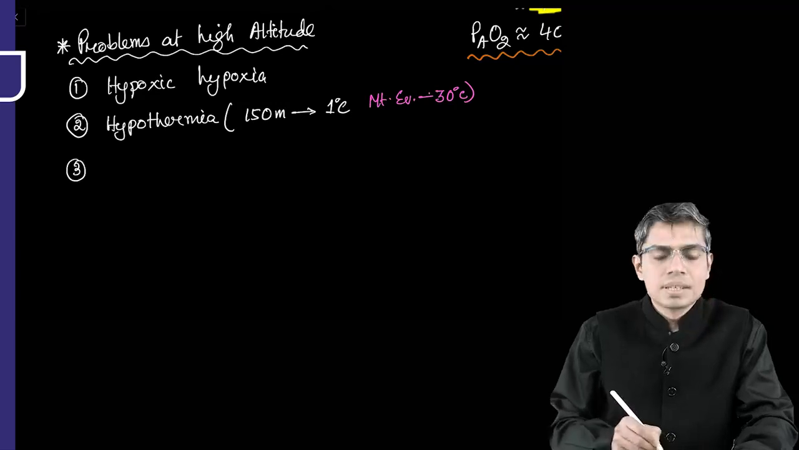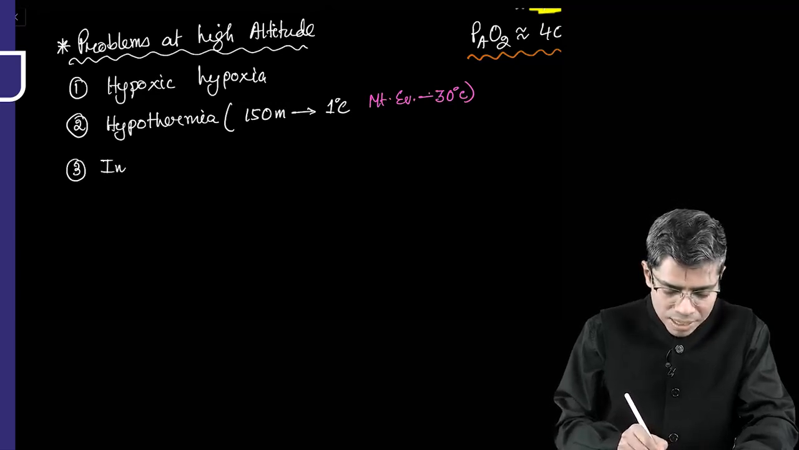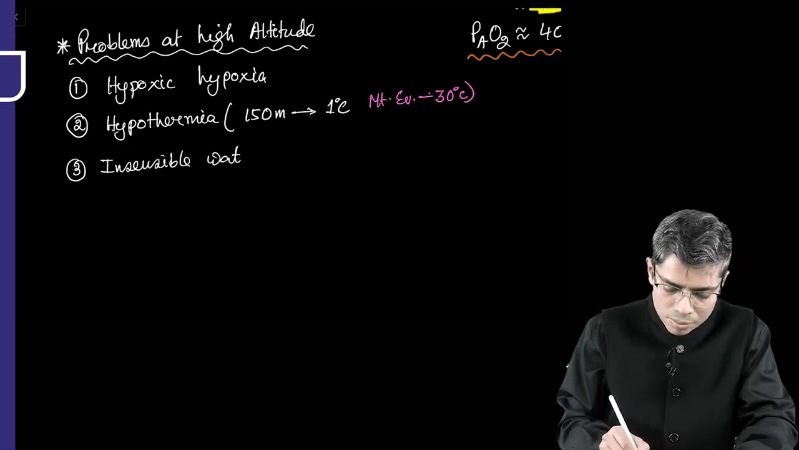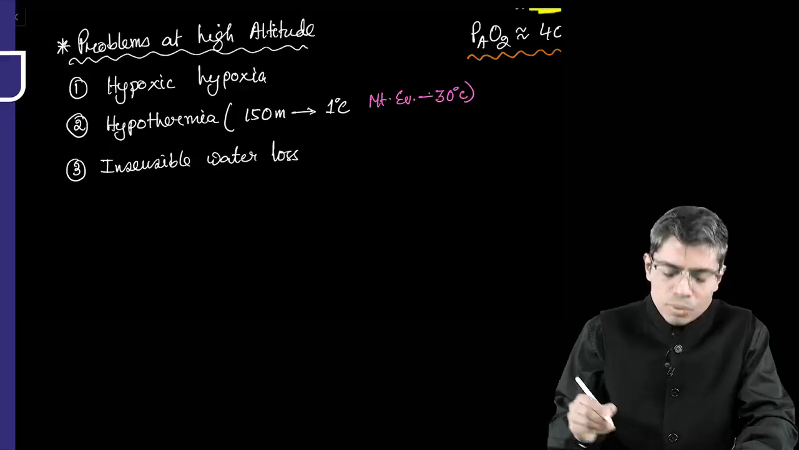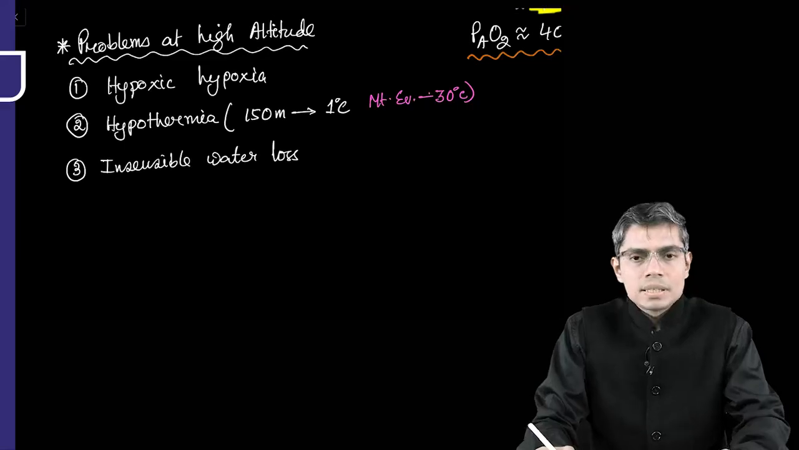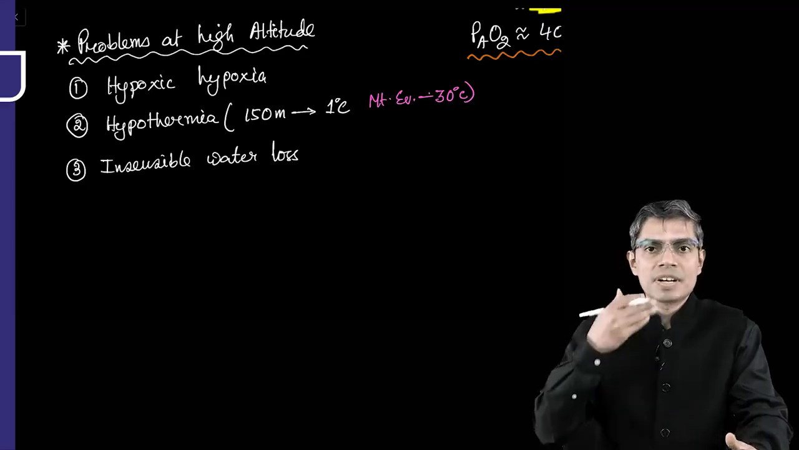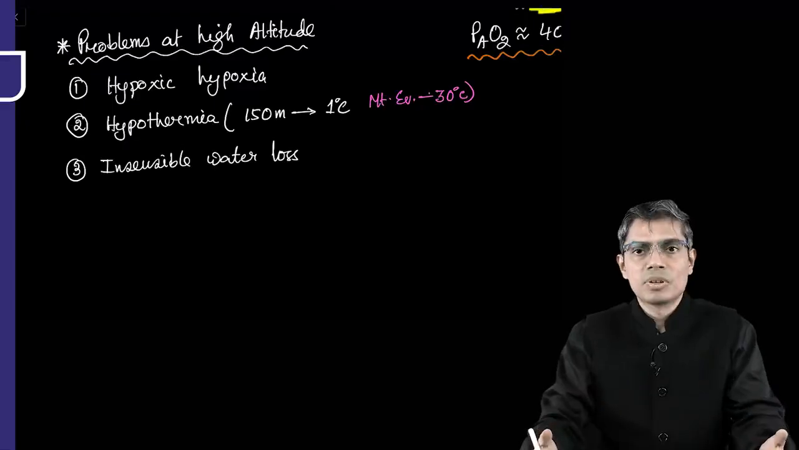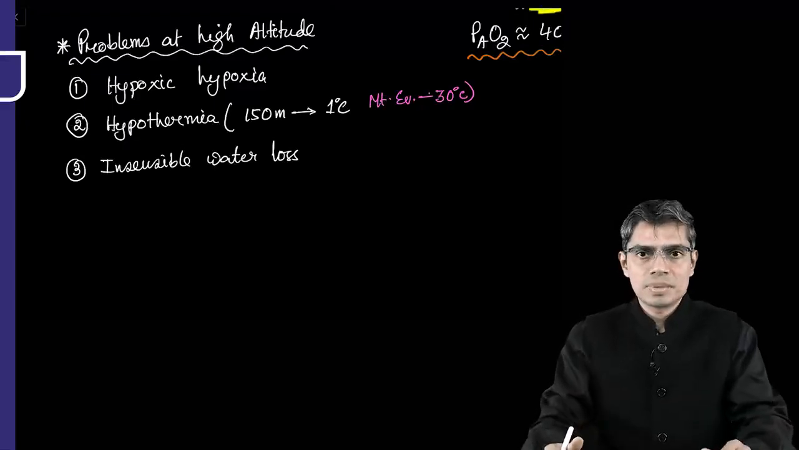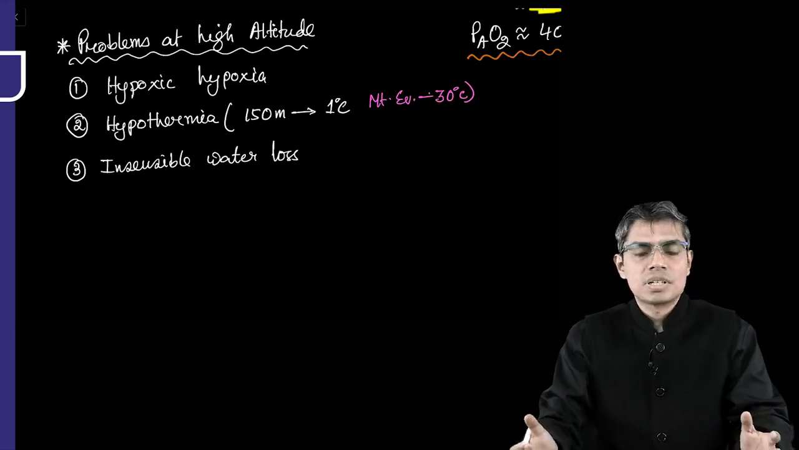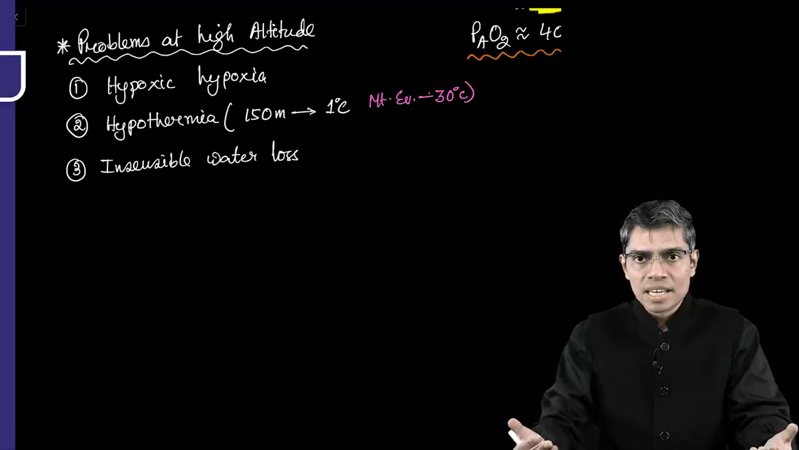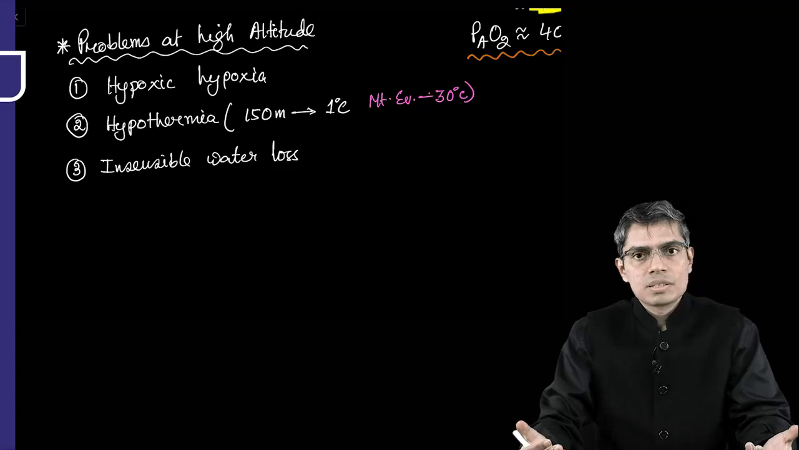Number 3 problem, very, very important for MCQ: insensible water loss from the body. You know, there is a certain amount of water loss constantly going on from your body which you cannot perceive. For example, in your respiratory tract there is always evaporation of a certain amount of water. Similarly, from the surface of the skin there is always evaporation of a certain amount of water, and this evaporation increases if the weather is more dry in nature or if there is sweating, right?